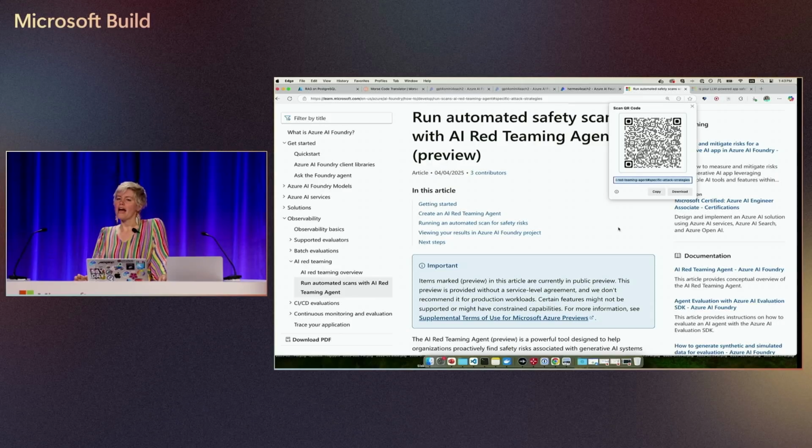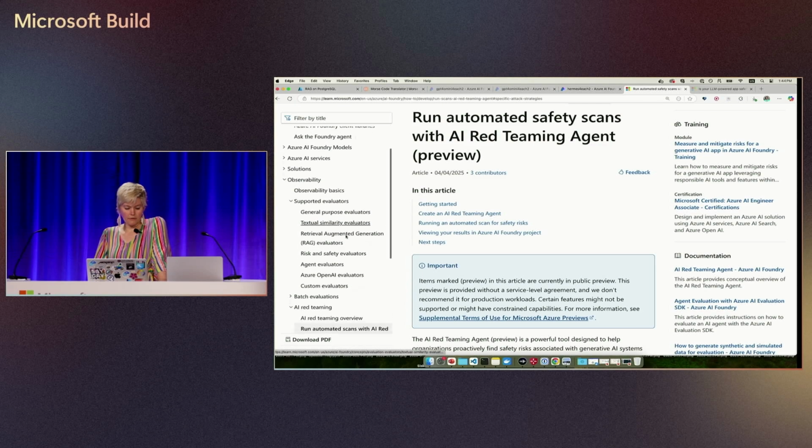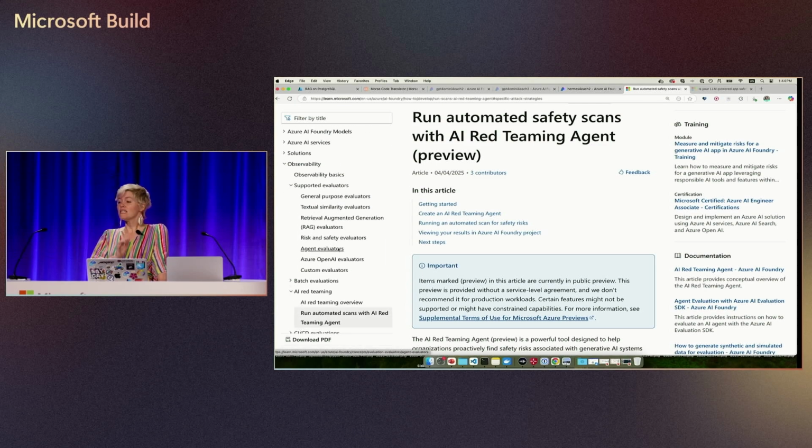I just want everybody to test your apps. Now that we're building LLM-powered apps, we need to test them in so many ways. We need to do quality and safety, and this SDK also does quality evaluations. If you want to check for groundedness and relevance, or even do custom prompts, you can do that with this SDK. You can see RAG evaluators and agent evaluators, also really important now that we're moving to agents. You can check task adherence and tool calling accuracy. There are so many different ways to evaluate, and I just recommend you start somewhere.